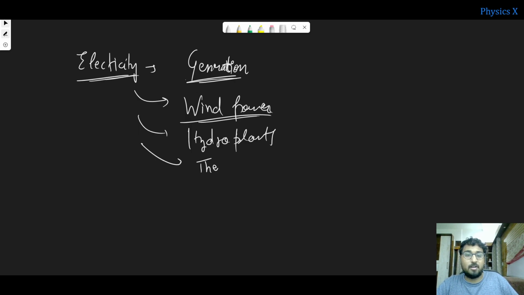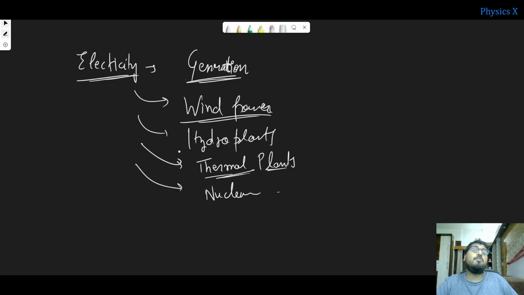Then there is the most widely used method, thermal plants, where coal is burnt to generate steam, and that steam runs the turbine, and ultimately the generator runs and generates electricity. Then we have nuclear energy also. So there are so many forms by which we can generate energy, right?